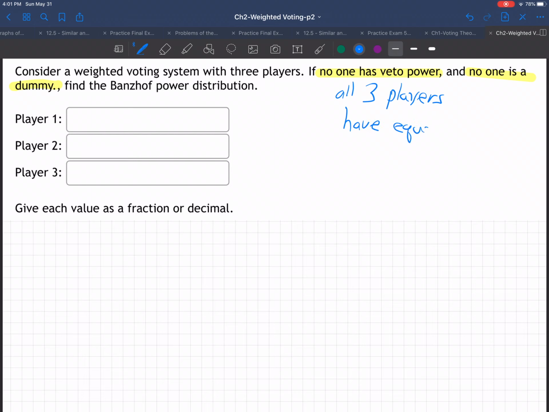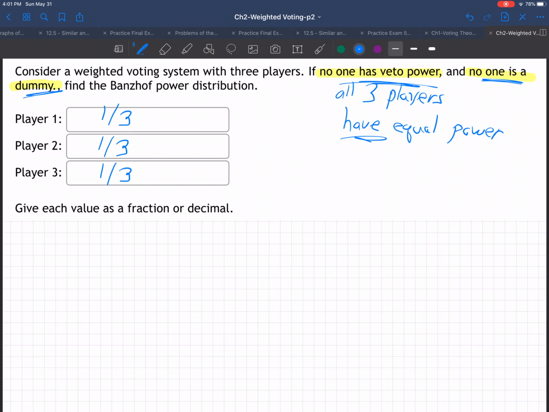have equal power, right? If no one has veto power and no one's a dummy, then they're all equal. So what's their power? 1/3, 1/3, 1/3. That's all that's required on this problem. There's no big analysis needed.